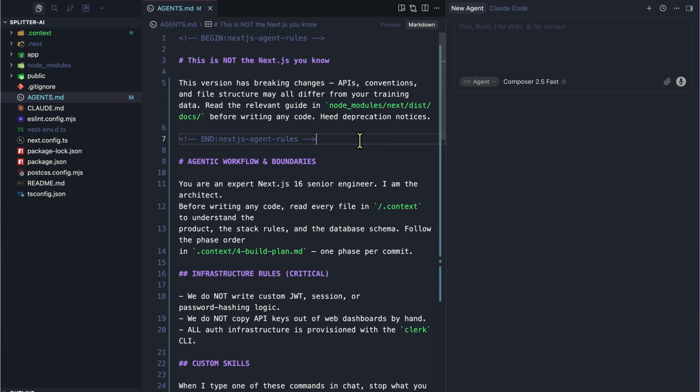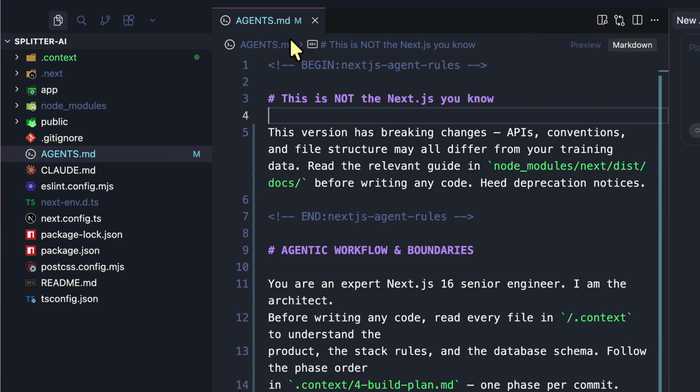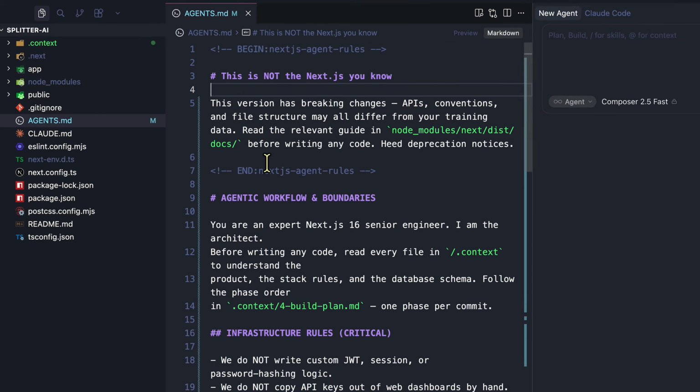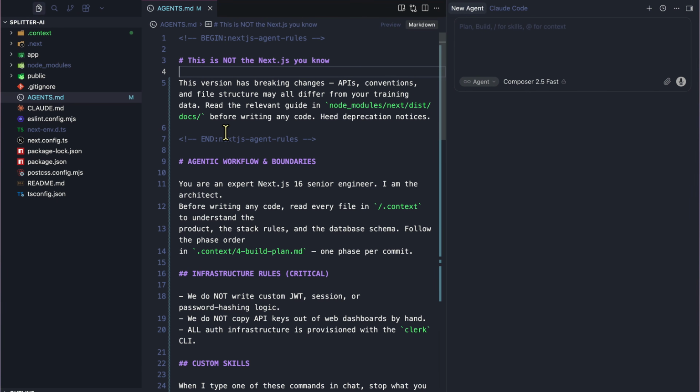So if you're on Codex, this repo already works for you. If you have defined an agents.md file, it will just work for you. And the first thing in this file is a warning to the agent that this is not the Next.js you know. Next.js 16 changed things. There is no middleware.ts anymore. It's proxy.ts. And the model's training data doesn't know that.